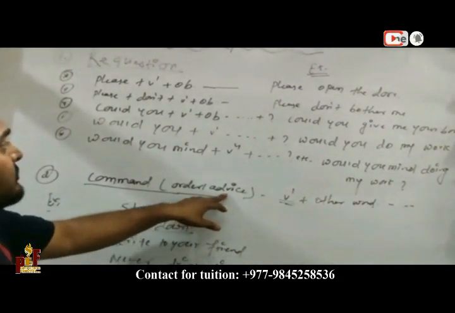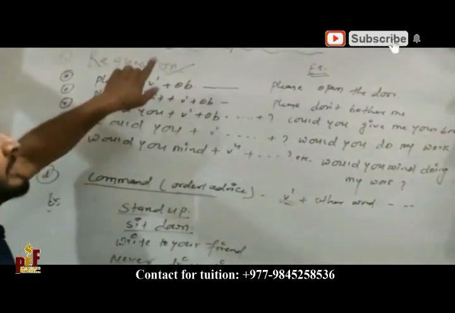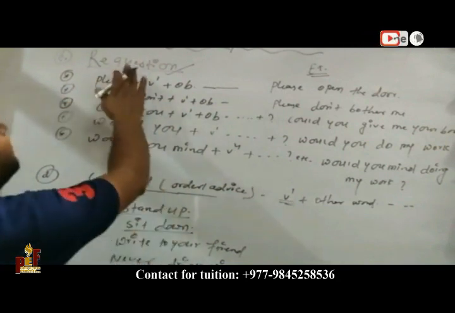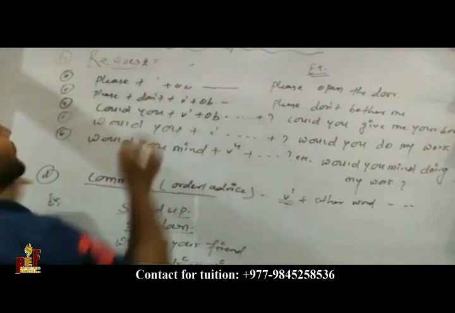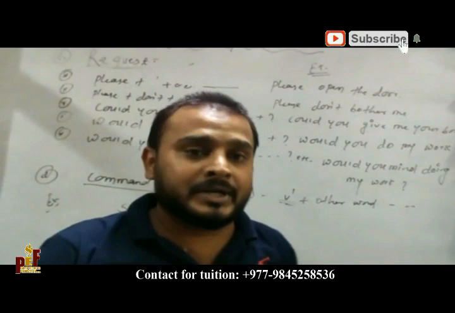Another one: the speaker may have the expression of request. Which type of request can there be?